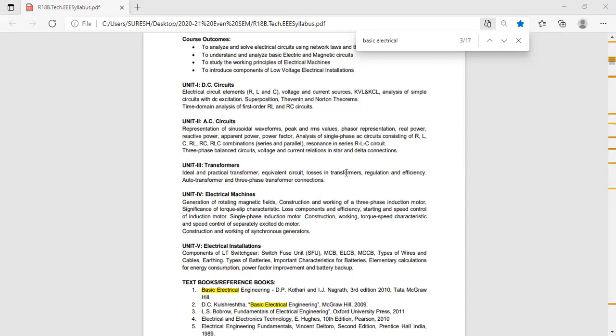Can anyone tell? We have derived the condition. They will ask this for 5 marks. Otherwise, the question will be like this: derive the condition for maximum efficiency. They can ask in any way. Derive the condition for maximum efficiency for 5 marks.